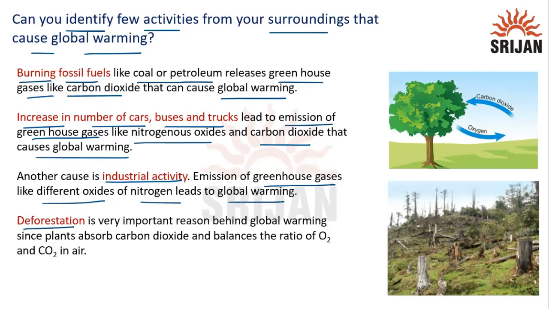Then deforestation is a very important reason behind global warming, since plants absorb carbon dioxide and balance the ratio of oxygen and carbon dioxide in nature as they release oxygen in the process of photosynthesis. So we can see that they are taking carbon dioxide and they are releasing oxygen. This is the image of deforestation, that means felling of trees in large amounts.